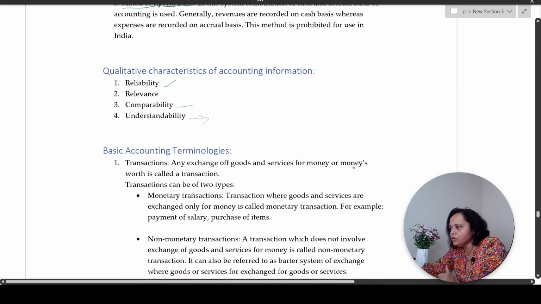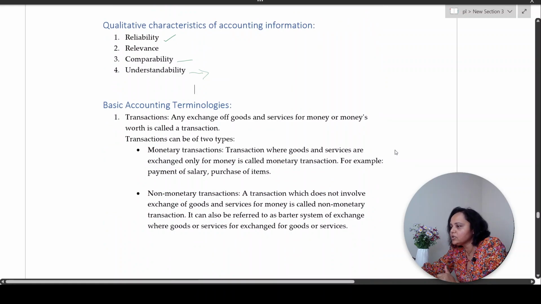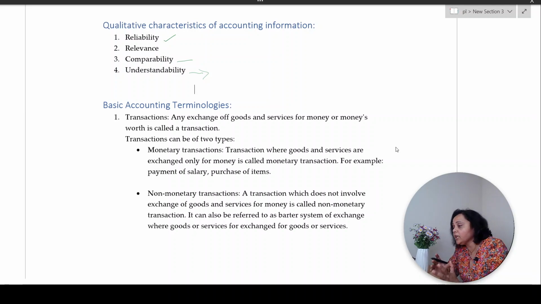Next, we will go on to important terminologies which are used in accounting. Now, these terminologies are going to be useful for non-accounting people as well. Let us look at them one by one. What is a transaction? The first term that we are going to study is transaction. Transaction basically is any exchange of goods and services for money or money's worth. Any give and take where goods are exchanged for money, where services are exchanged for money can be termed as transaction. Transactions are of two types, monetary transactions and non-monetary transactions.